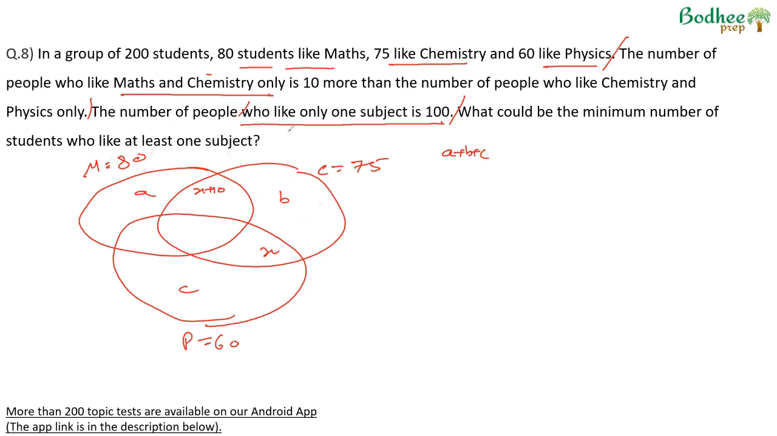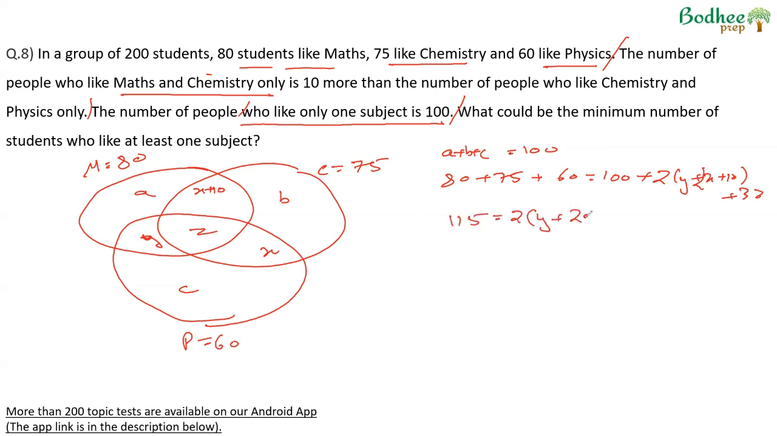Now we look at the sum of all the numbers. ABC is 100. The sum of all the numbers here will be 80 plus 75 plus 60. Suppose this is y, this is z. That is equal to 100 plus twice of y plus x plus x plus 10, that is 2x plus 10, plus 3 times z. This becomes 215. 115 is equal to twice of y plus 2x plus 10